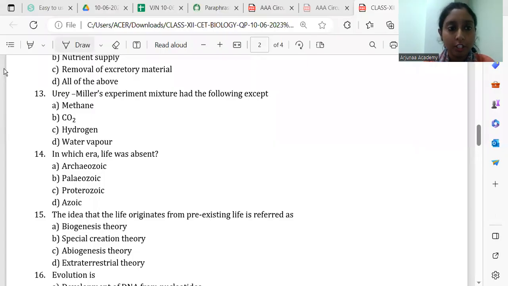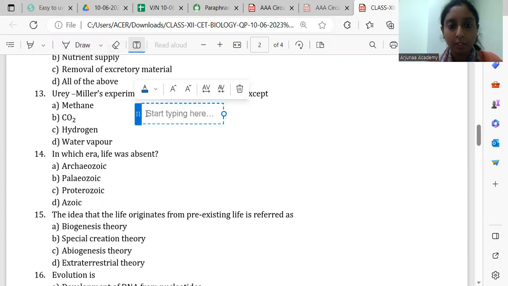The 13th question, they're asking Urey-Miller's experiment mixture had the following except. If you remember in the experiment, Miller had taken ammonia, and then he had taken the methane. Like they have taken all the gases which are present in the primitive earth conditions.